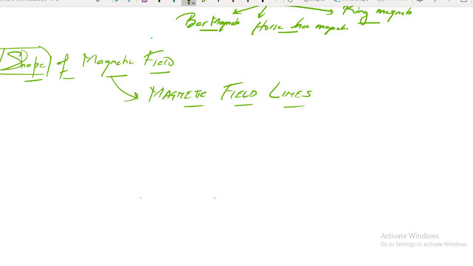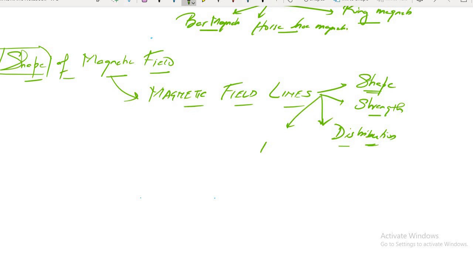With the help of magnetic field lines, I have said this in a very simple way to you. With magnetic field lines, we can understand about the shape, the strength, and the distribution. Not only shape, we can understand about the strength of the magnetic field, and about the distribution of the magnetic field, how it is distributed. And we can learn about several magnetic properties with the help of magnetic field lines.